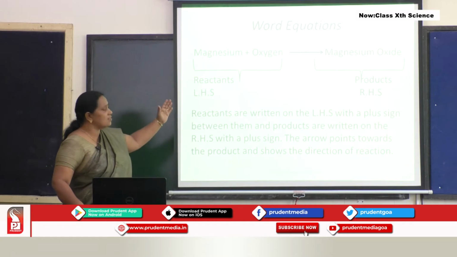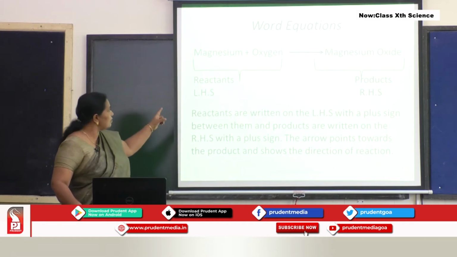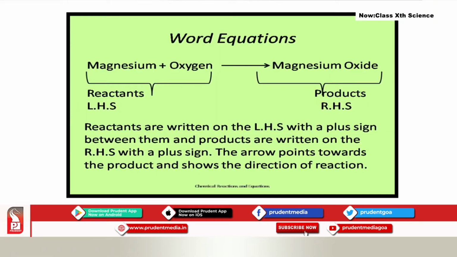Reactants are always written on the left hand side, whereas the products are on the right. Now, what are products? The products are the substances which are formed after the chemical reaction. That means the new substances which are produced after the chemical reaction are called products.